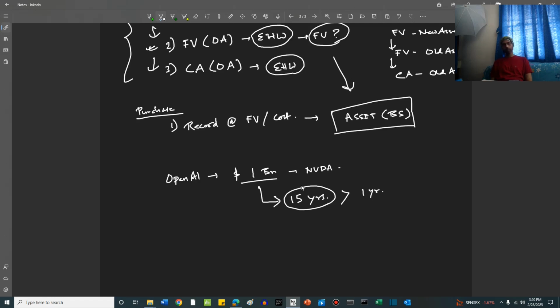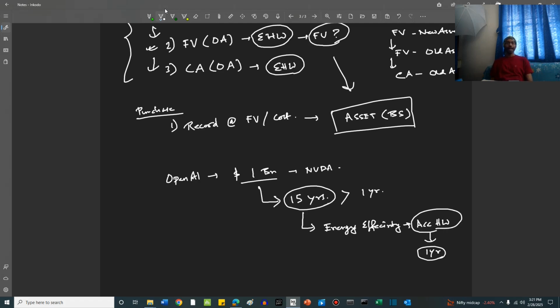But along with it, they bought certain other items, certain other accessories. To run the data center energy efficiently, they bought certain other accessory hardware which would last only 1 year or less. Right, friends? Now, do they treat both of these assets in the same way, friends? This accessory hardware and the new hardware?